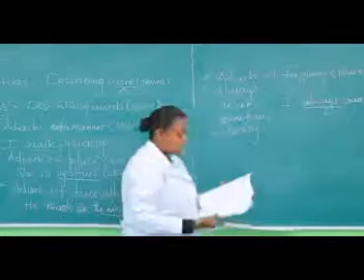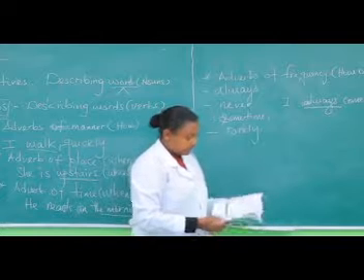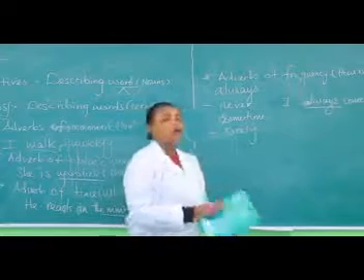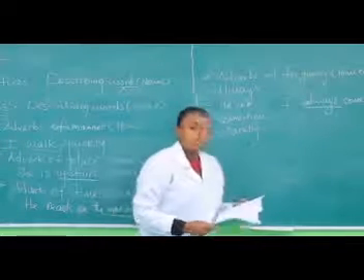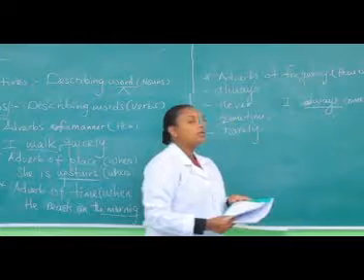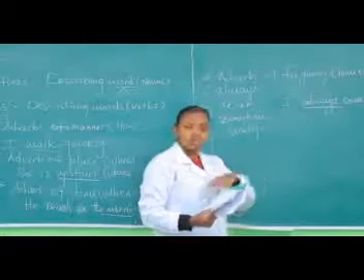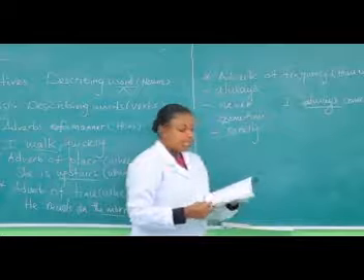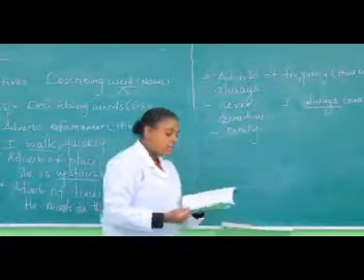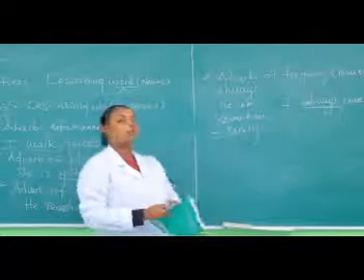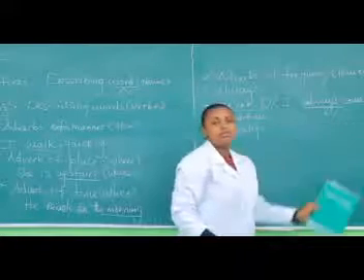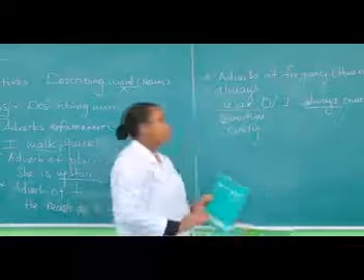This is 100%. In your textbook, it gives a percentage. For example, always means 100%. Then usually means 80%. If you say I usually come to school, it means there are times that you are not in school. So it has 80%. Often is 60%. Sometimes is 40%, rarely 20%, and never means almost 0%. I never come to school means you are always absent, you will not be in school.